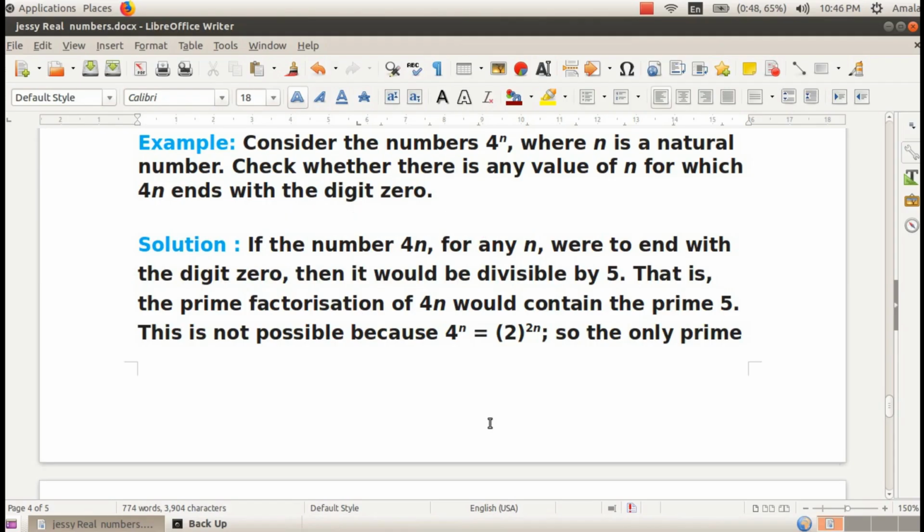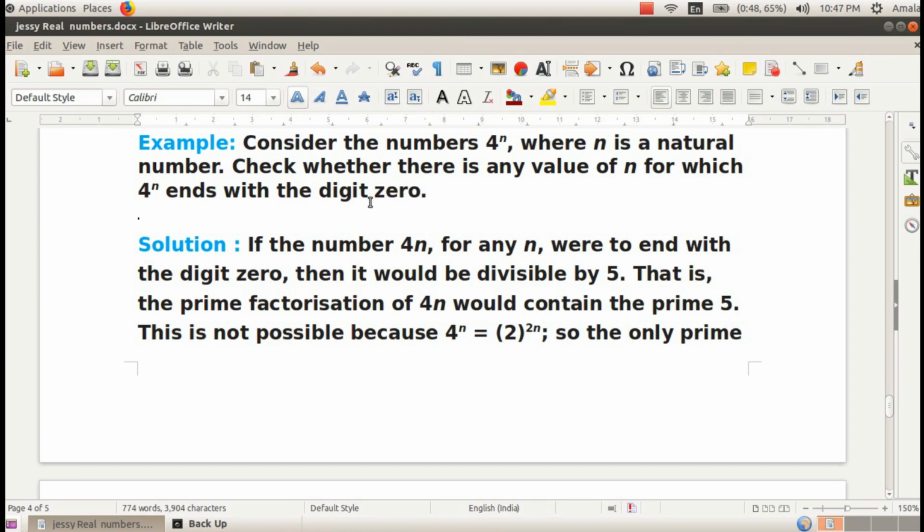Next example. Consider the numbers 4 to the power n, where n is a natural number. Check whether there is any value of n for which 4 raised to n ends with the digit 0. This is actually 4 raised to n. What is 4 raised to 0?